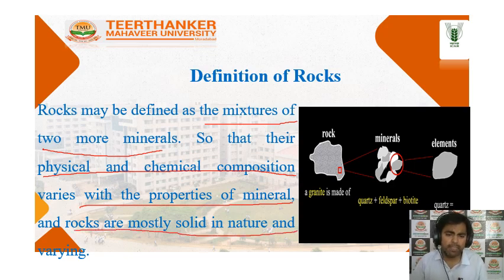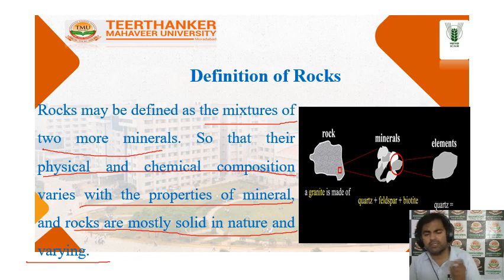This point is saying that the rock is a mixture of two or more minerals combined, and the mineral is a mixture of two or more than two elements.